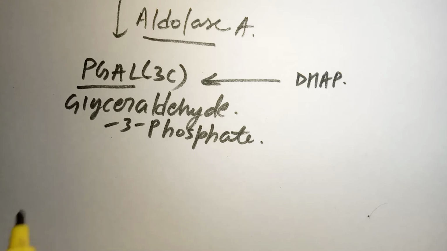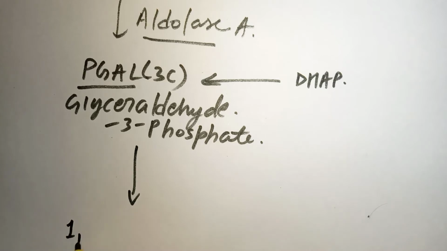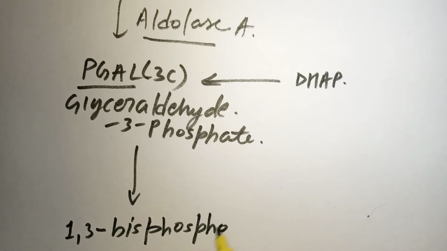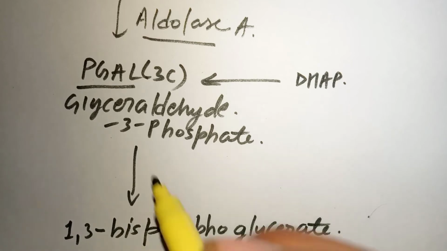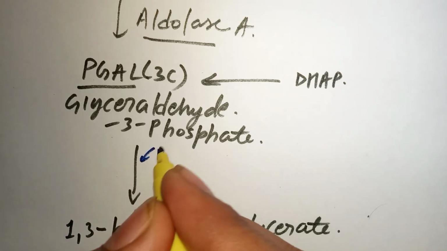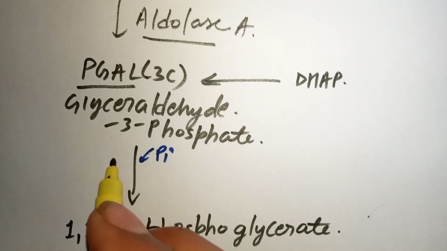All right. So now we have to do the conversion of PGAL into 1,3 bisphosphoglycerate, or you can say glyceric acid. All right, 1,3 bisphosphoglycerate, or you can say glyceraldehyde 1,3 bisphosphate. All right. So there is nothing much. We have to just add an inorganic phosphate in this. All right. You have to add one inorganic phosphate in this.